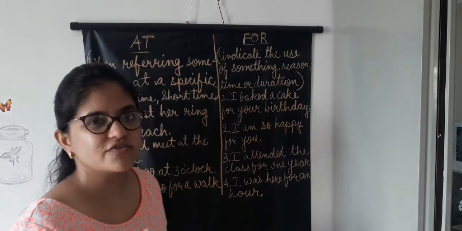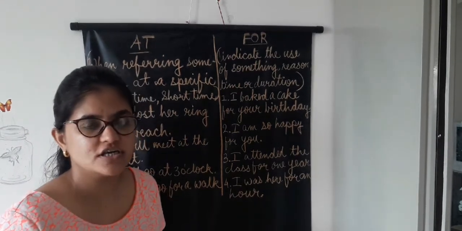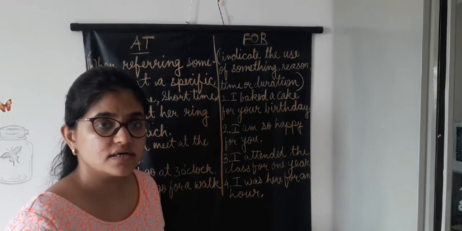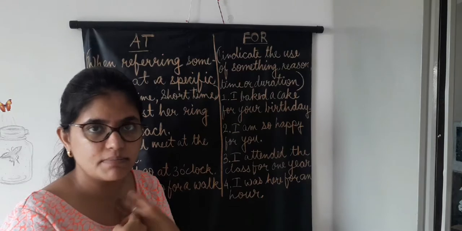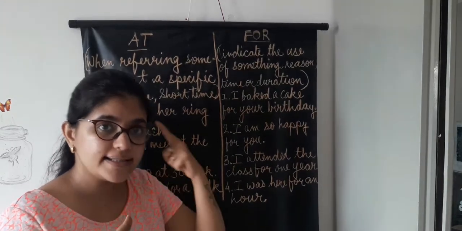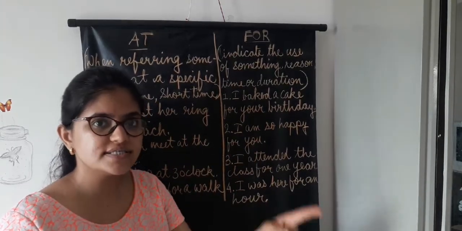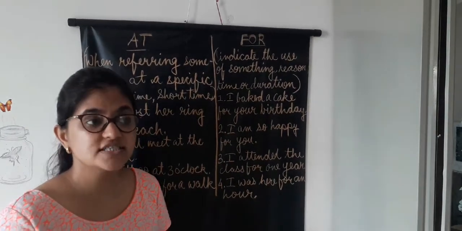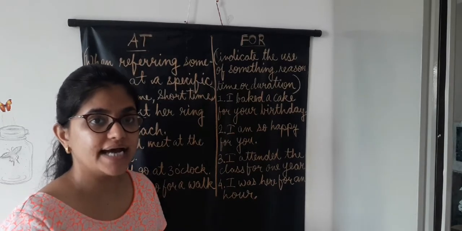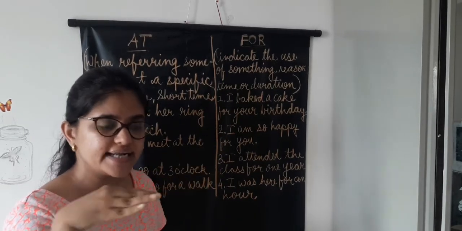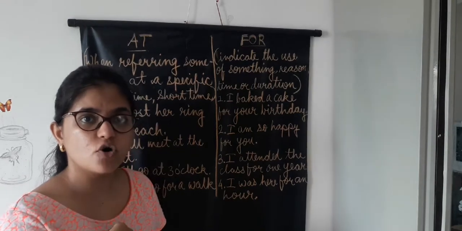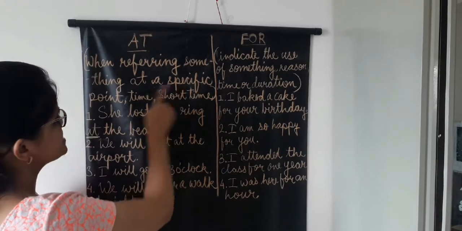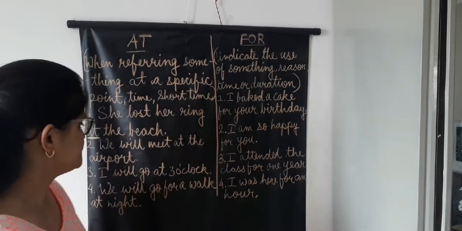Just imagine we are going for a long walk near the beach, and when we return back home, I realize that I don't have my ring in my hand. So I recall that I lost it or forgot it at the beach. So at the beach is telling us that in that area of the beach, I forgot my ring. So at is talking about a specific point.